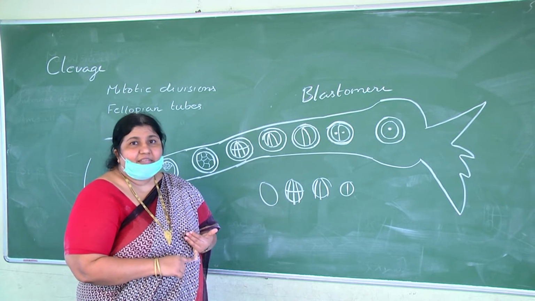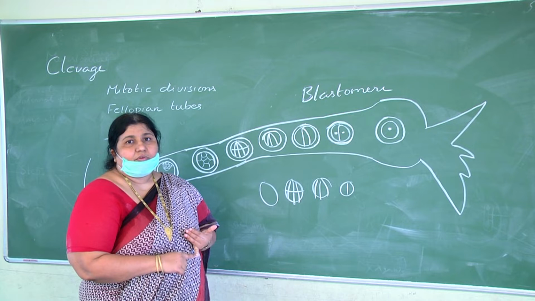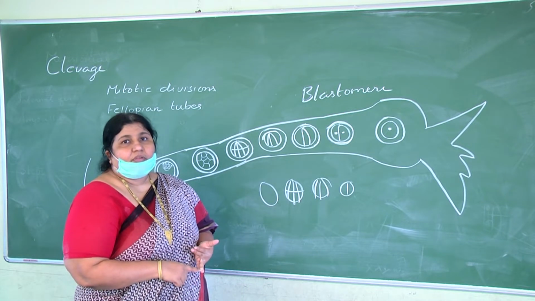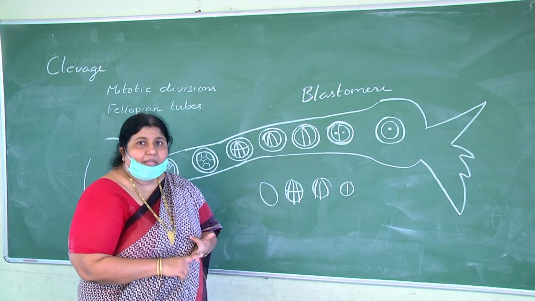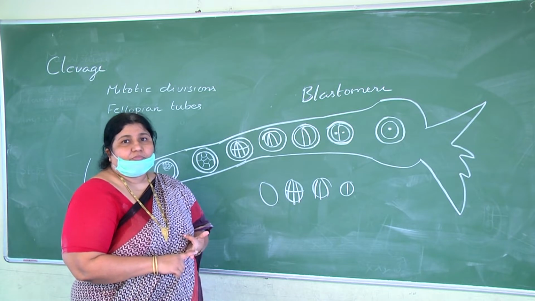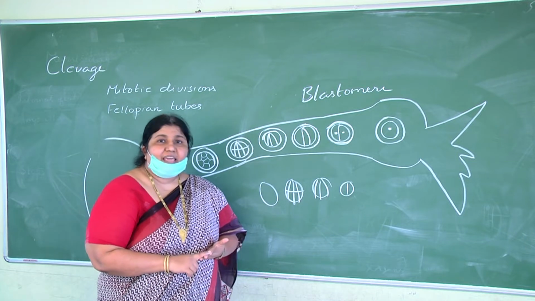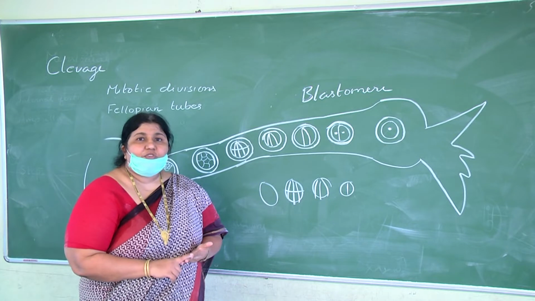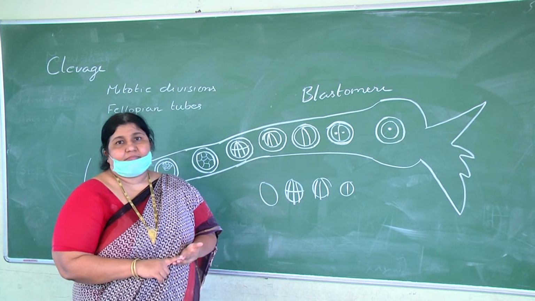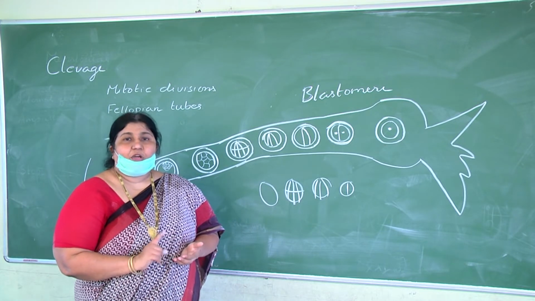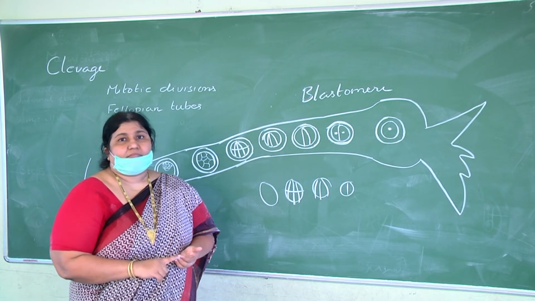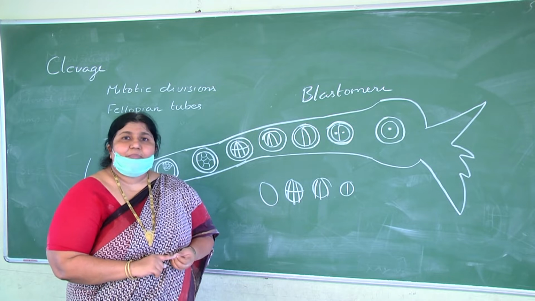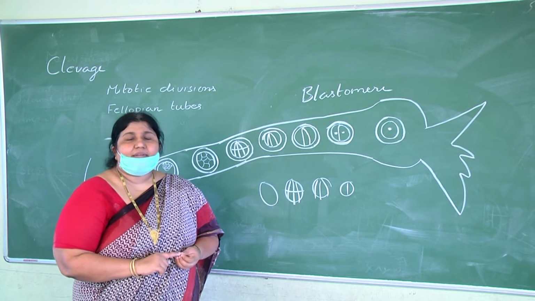Cleavage, mitotic cell divisions in the zygote. During cleavage, oxygen consumption is more. Cleavage occurs in the fallopian tube. After cleavage, the number of blastomeres increases, but the size of the blastomeres decreases because the cytoplasm is decreasing. So the size of the embryo remains the same, unaltered.